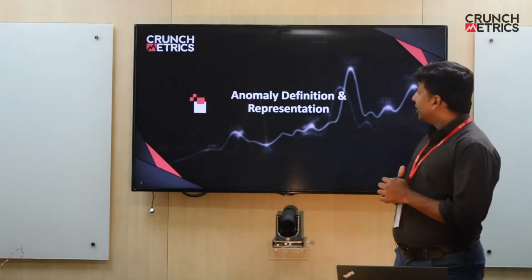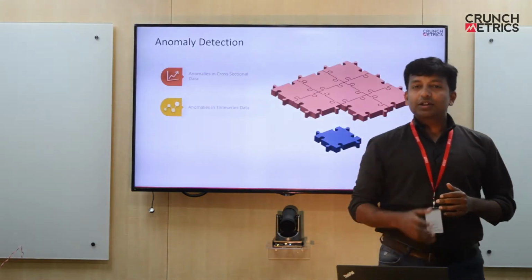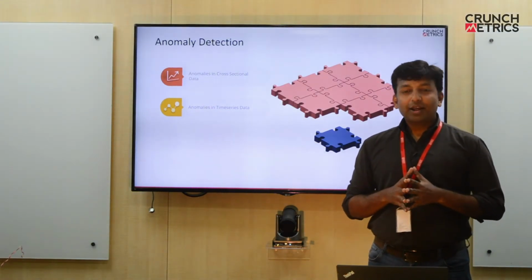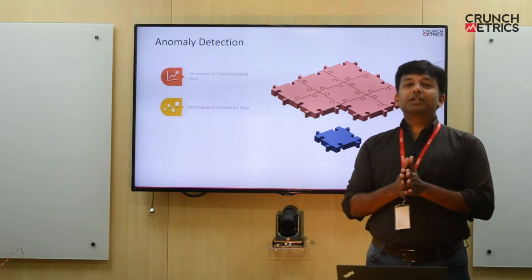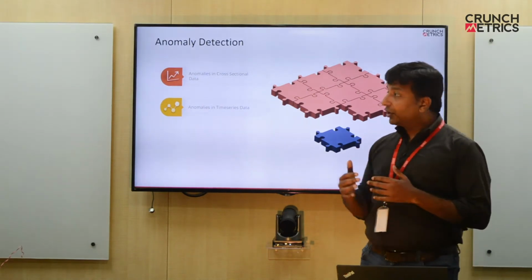So today we'll be looking into anomaly definition and its representations. So what is an anomaly? Anomaly is anything which does not fit in a particular pattern, right? The pattern could be either user defined, or it could be something which is learned from the historical data. Now when you talk about data, we could have two different types of data.